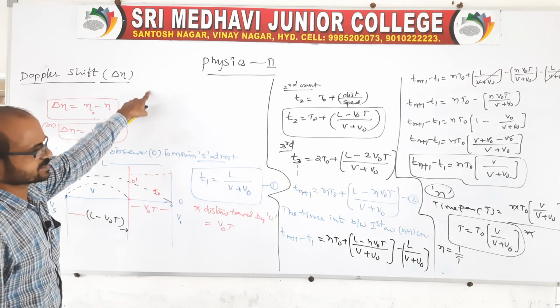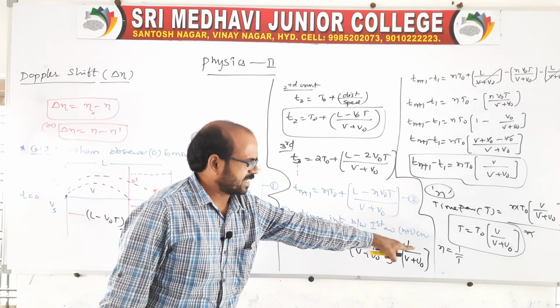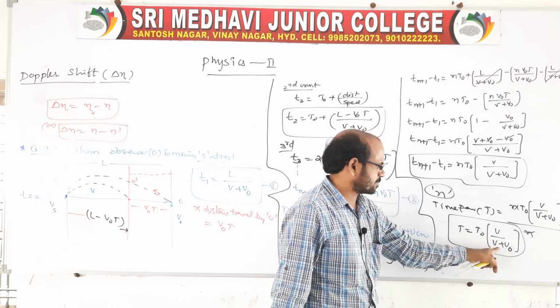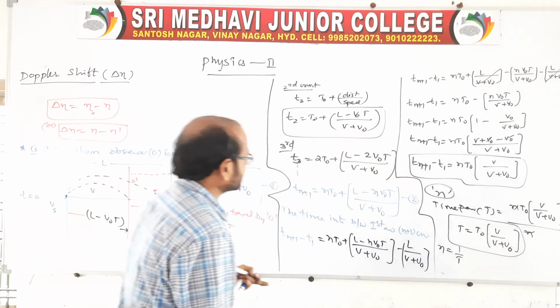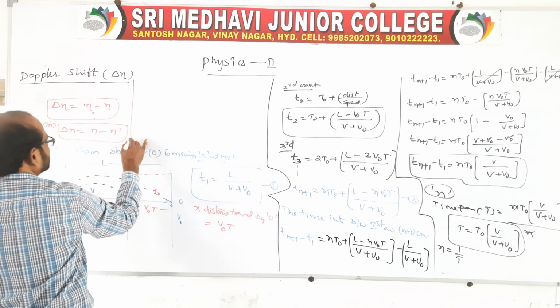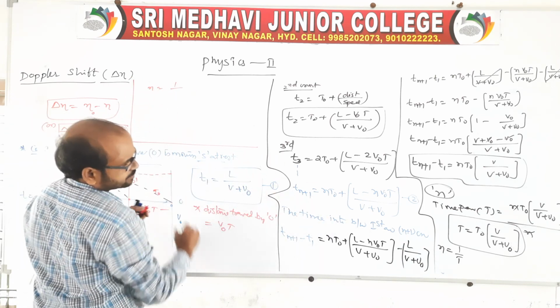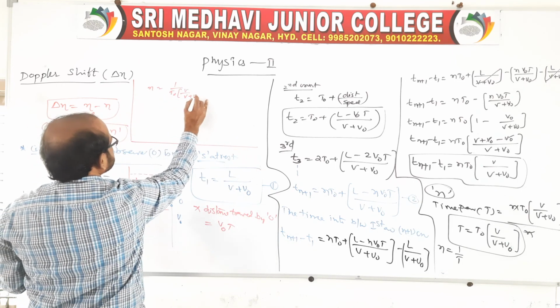Now I am substituting at this place, because n is equal to 1 by T. Here T we know, T is equal to T naught of v by (v plus v naught). This value you substitute, and we get the frequency like this. n is equal to 1 by T naught of v by (v plus v naught).